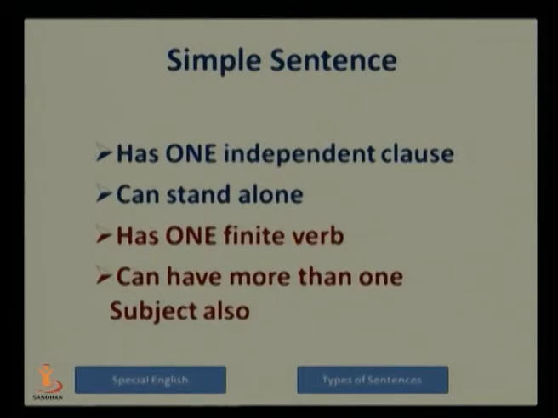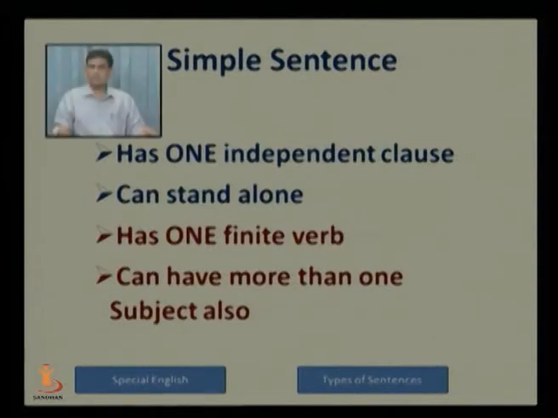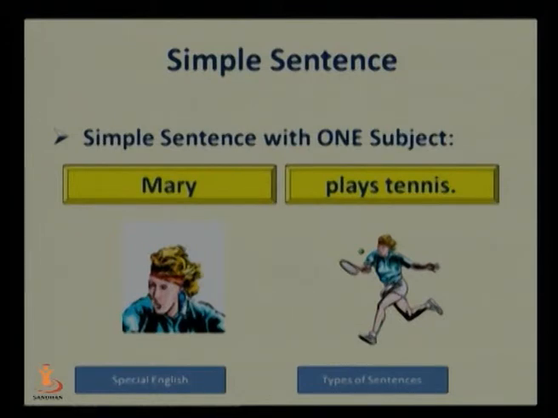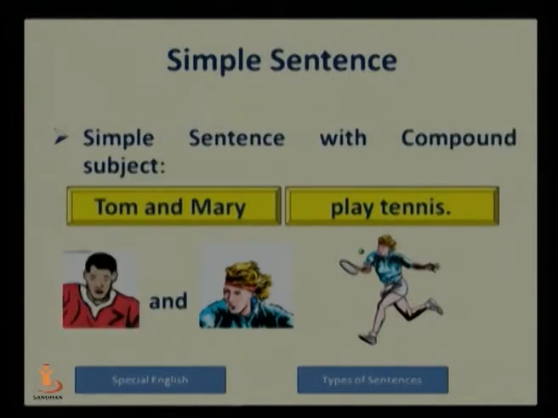What is a simple sentence? A simple sentence has one independent clause. It can stand alone. It has one finite verb and it has at least one subject. Sometimes it can have more than one subject also. You can see here, this is a simple sentence with one subject. Mary plays tennis. So Mary is the subject here, a simple subject. Plays tennis is the predicate of the subject Mary.